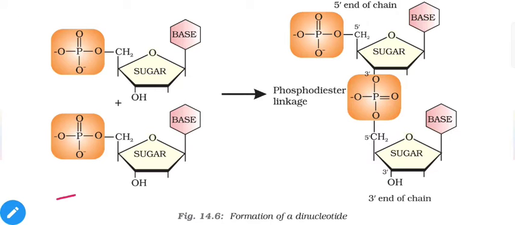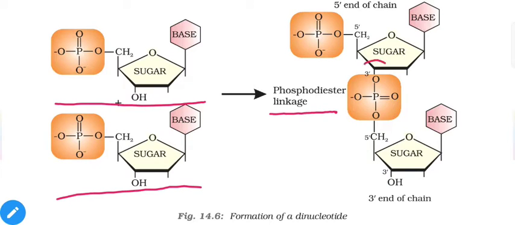So here we have two different molecules of nucleotides, and when these two nucleotides are attached via phosphodiester linkage, you will get a dinucleotide because it contains two nucleotides. And as we can see, the third carbon of one and the fifth carbon of the second molecule are attached via phosphodiester linkage.